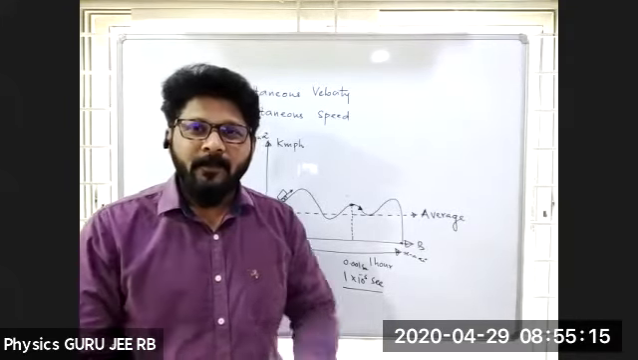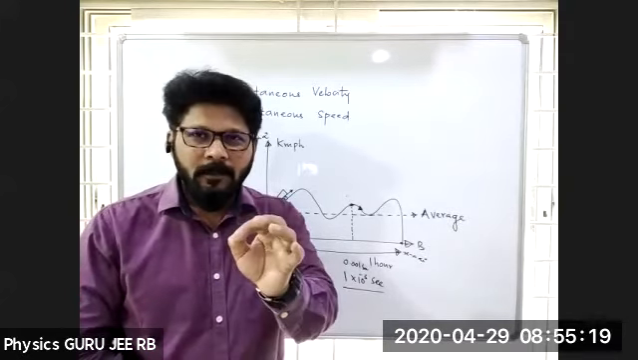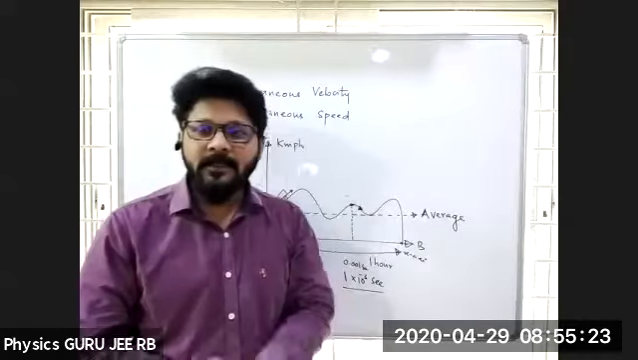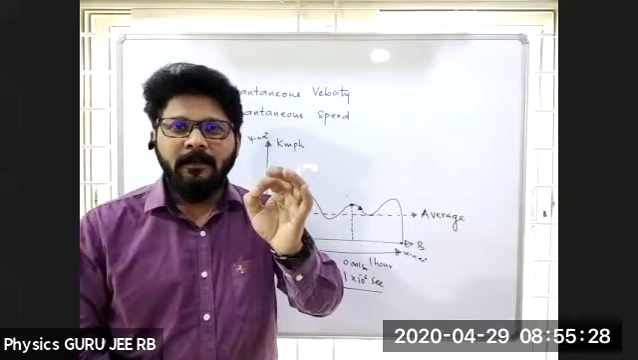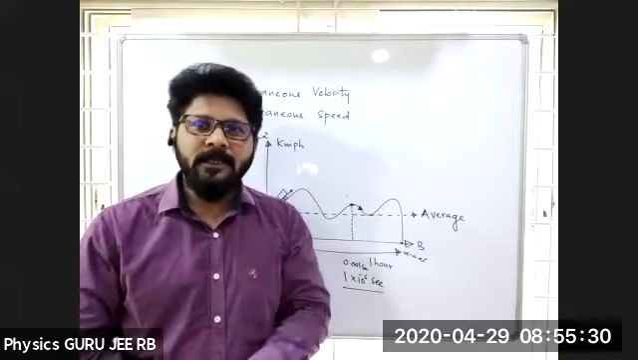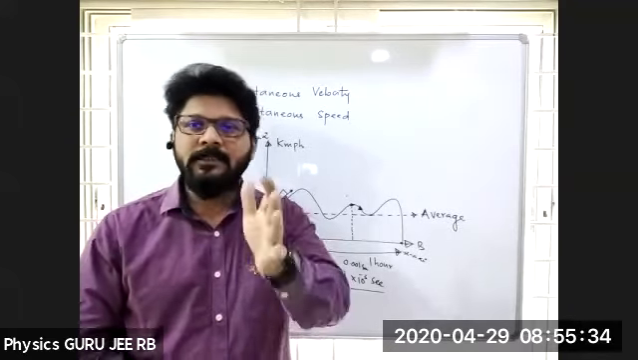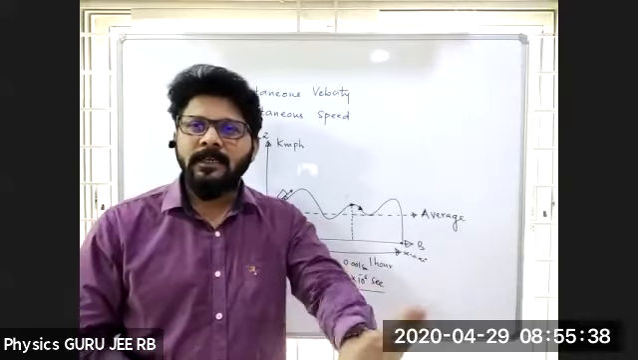So now what you want is the definition of instantaneous velocity or instantaneous speed. Simply, in any textbook they'll say the velocity or the speed at that instant of time is called instantaneous speed or velocity.